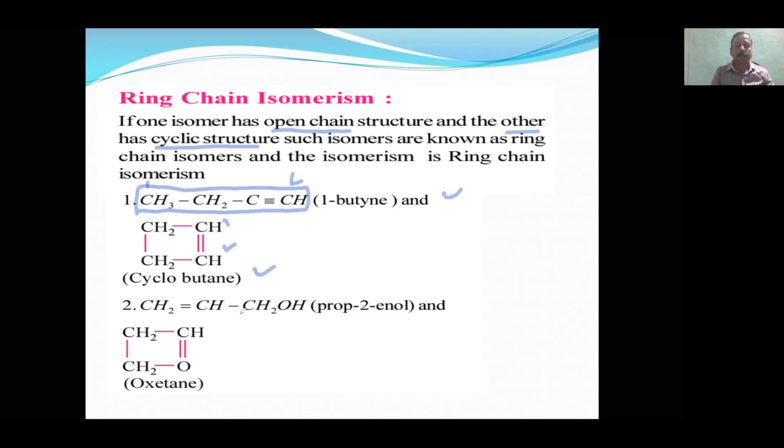Next, propan-2-ol. This is an open chain. But this is a cyclic ether. What is it called? Cyclic ether. It is also called oxetane. Oxetane. So these are a few examples of ring chain isomerism.